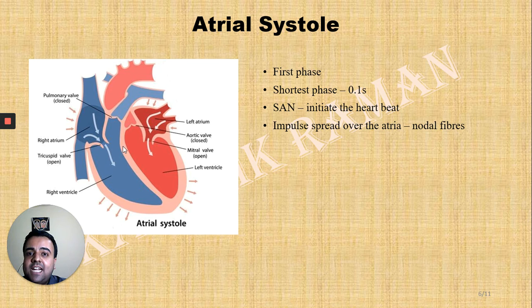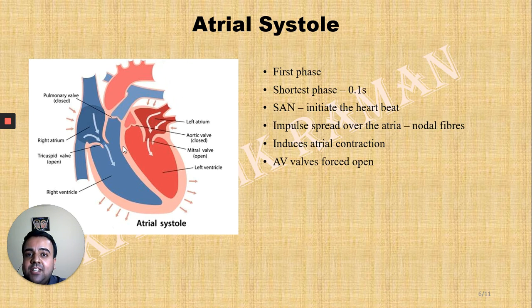Now, once it generates the impulse, what is known as the action potential spreads throughout the atrial musculature through the nodal fibers. Since the impulse is spread throughout the atrial musculature, it brings about the contraction of the atrial chambers, or induces what is known as the atrial systole.